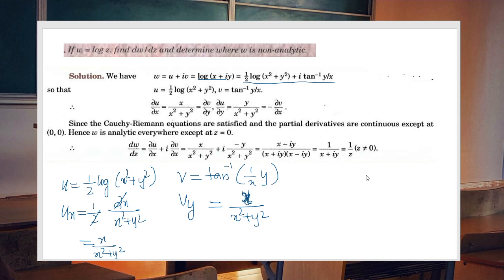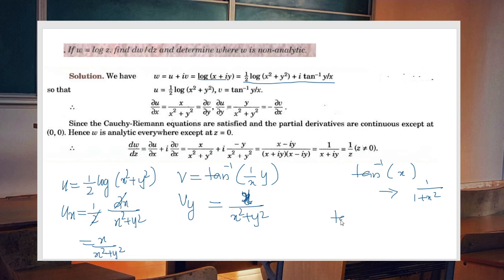We know that the derivative of tan inverse of x is 1 by 1 plus x square.